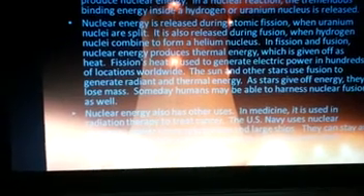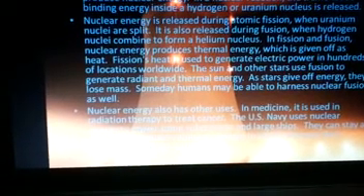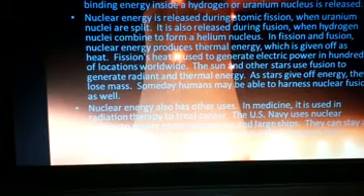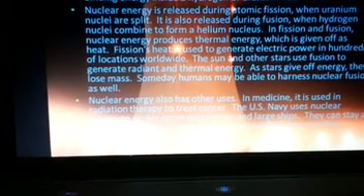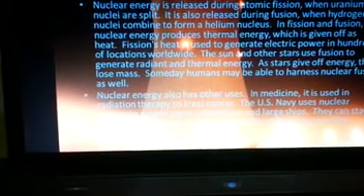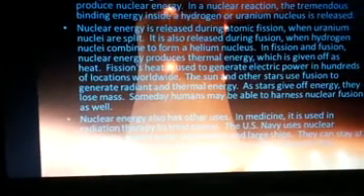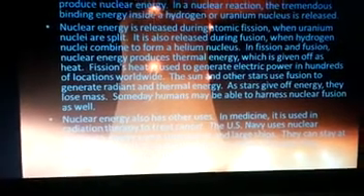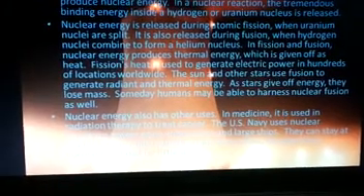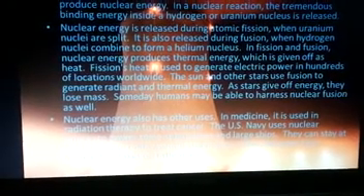Nuclear energy has other uses. In medicine, it is used in radiation therapy to treat cancer. The U.S. Navy uses nuclear energy to power some submarines and large ships. They can stay at sea for long periods without stopping to refuel because their nuclear fuel takes up little space.